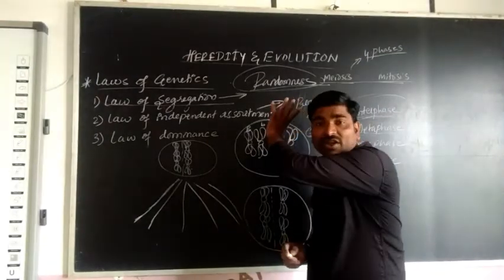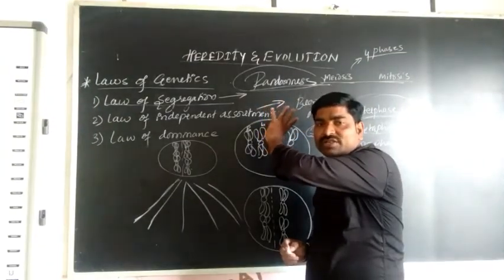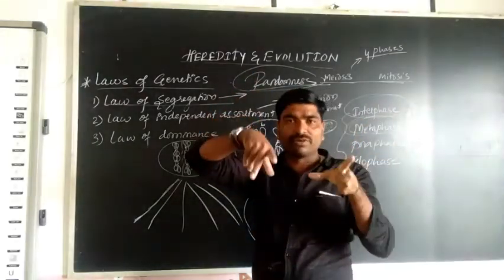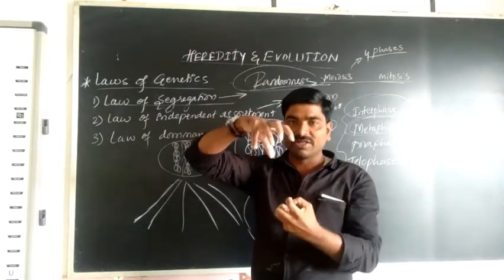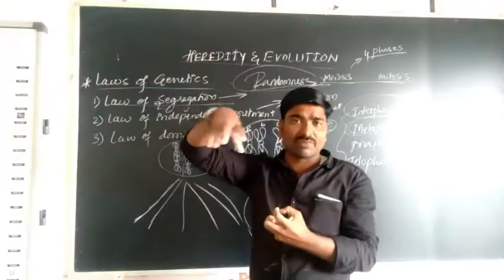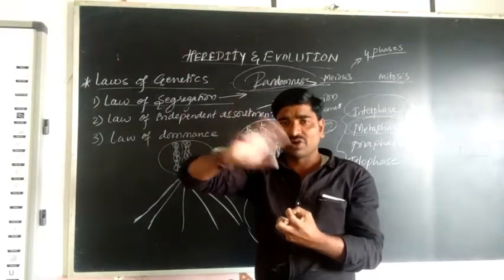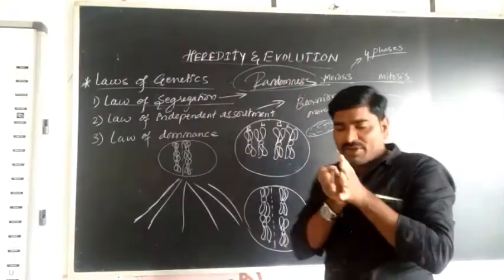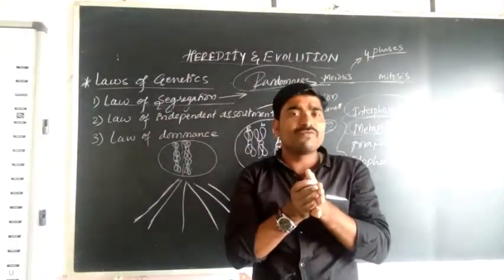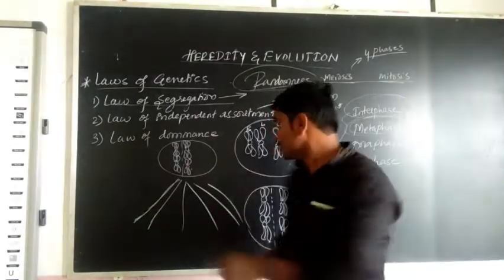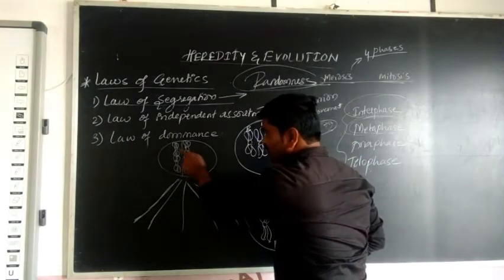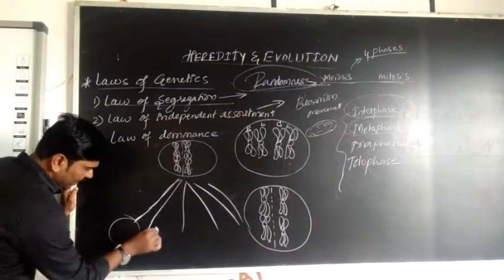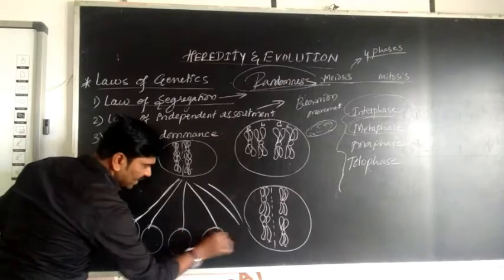You know the Tyndall effect. When light is passed into a room, in the light path a large number of dust particles move from one place to another randomly. That is nothing but randomness. There is no fixed position. Here also, the chromosomes segregate or transfer to the next cells by randomness.